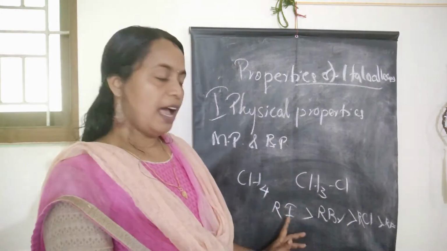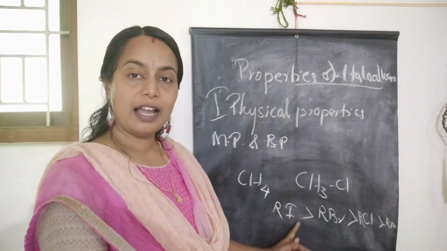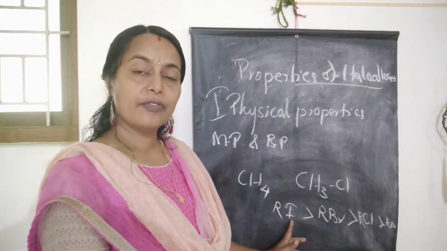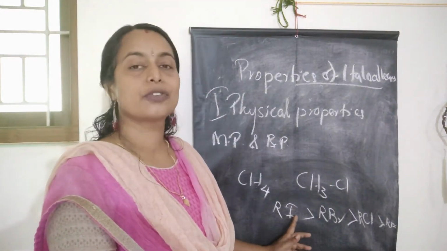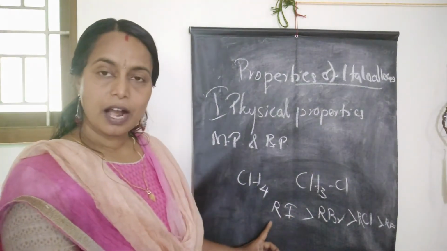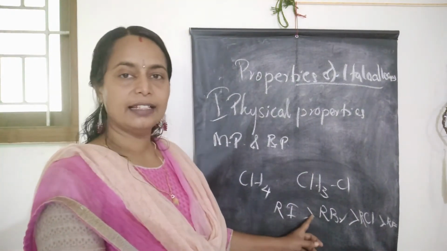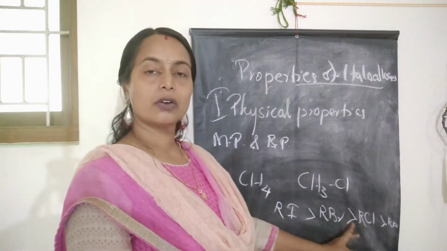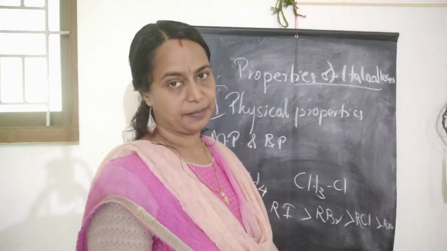As the size of the halogen atom increases, the van der Waals force also increases, and therefore the boiling point of iodoalkane is more than bromoalkane, than chloroalkane, than fluoroalkane. Generally the lower haloalkanes are gases, and as the molecular mass increases, they become liquids and solids.